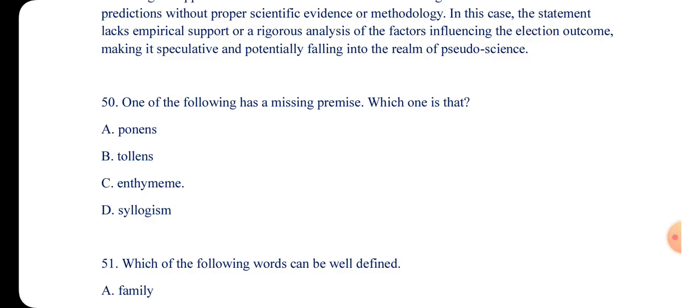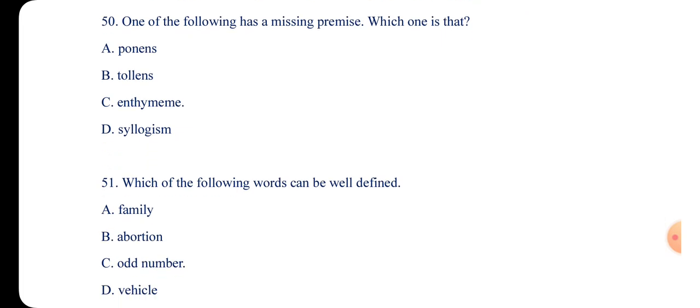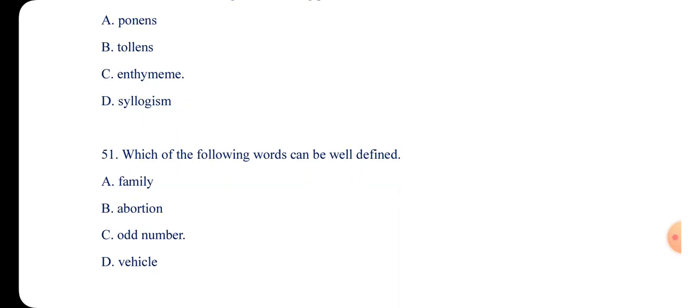that has only one premise. For example, Asamoah spoiled the penalty, therefore Asamoah is bad. Here we have only one premise and one conclusion. So it is a typical example of enthymeme. Right? We are learning despite the fact that we are solving past questions. Is that not it? Yes. So let's move to number 51.